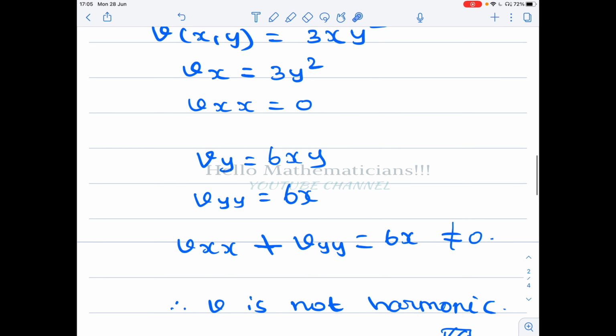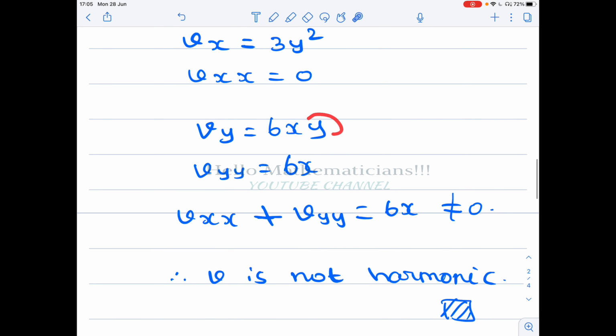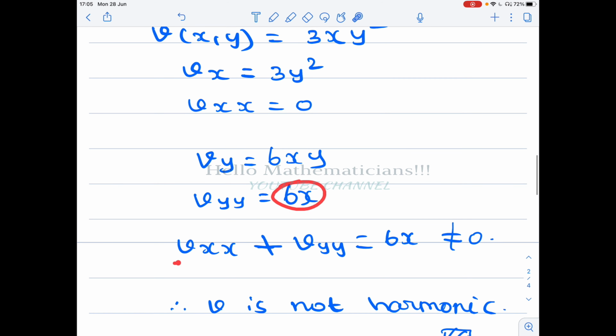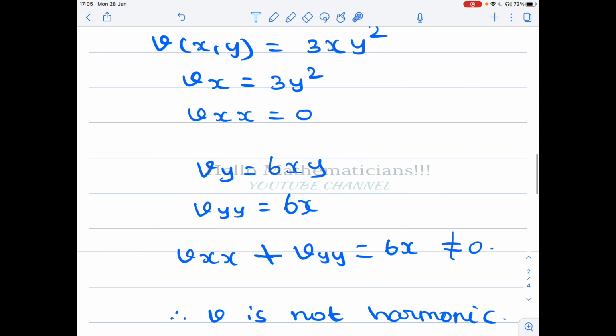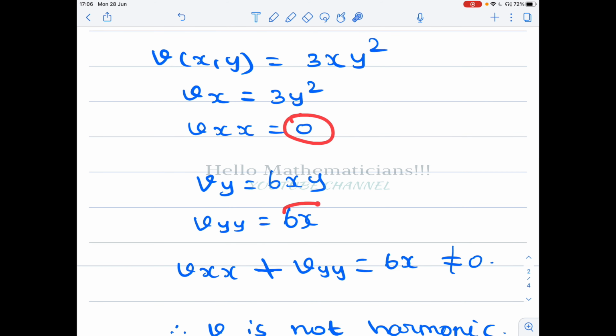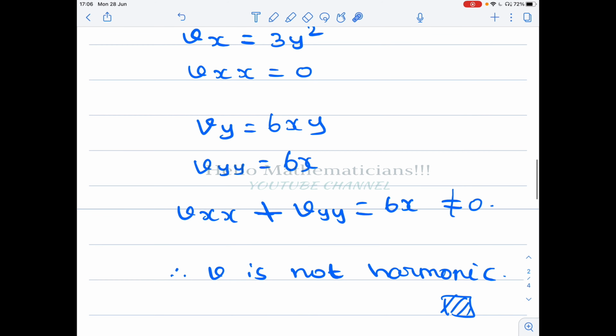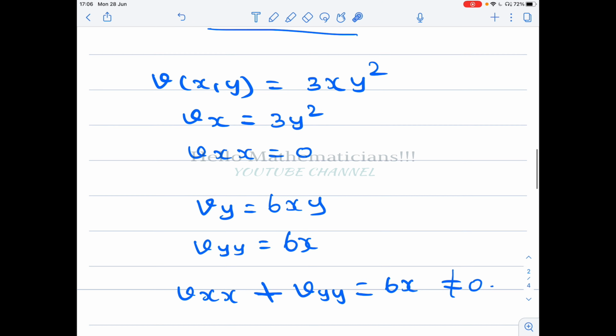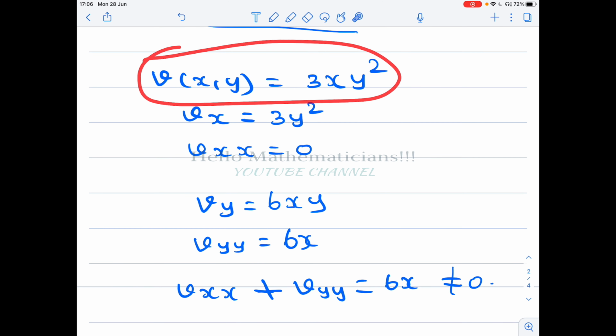Now again differentiate with respect to y, you get v_yy. Now x is a constant, and if you differentiate y with respect to y you get 1, so you get 6x. Now what is v_xx + v_yy? v_xx is 0 and v_yy is 6x, so v_xx + v_yy is 6x. But 6x is not the zero function, it is not equal to 0.